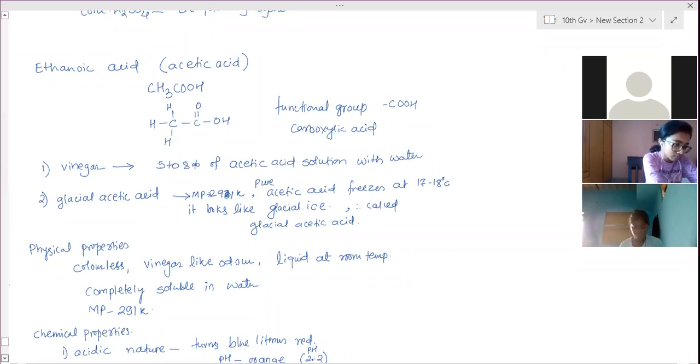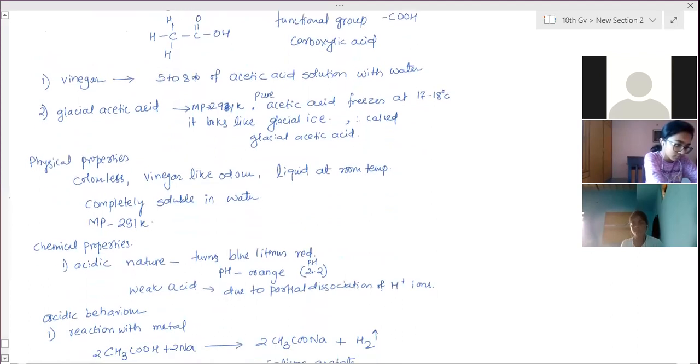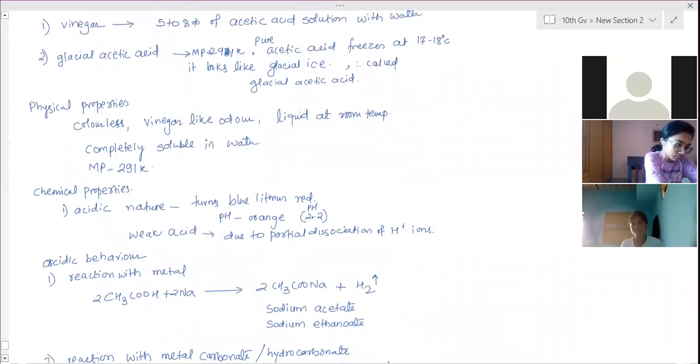Ma'am, in magnetism, the generator part. From AC, generator onwards, DC, everything is removed. That is AC, DC, generator, and domestic wiring. Ma'am, earth wire and all is not there, right? No. Ma'am, will you ask these deleted parts in the test on Saturday? No, it will not be there. But in domestic wiring, earth wire, safety measures, earth wire and fuse, overloading, learn it, because those can be considered part of the electricity chapter.